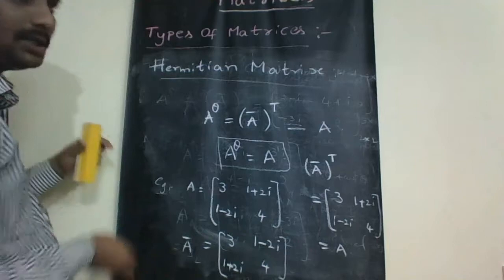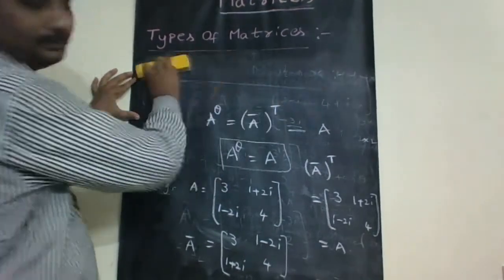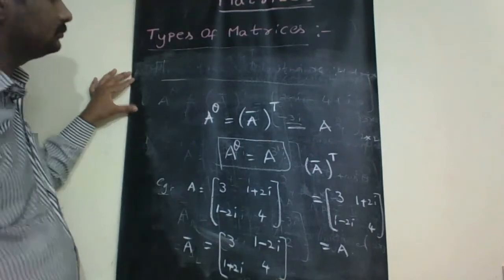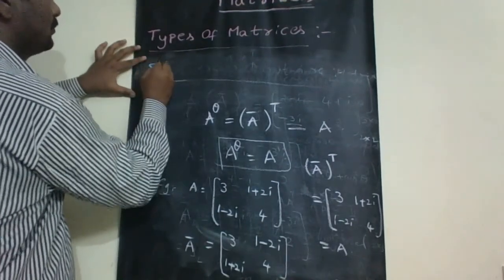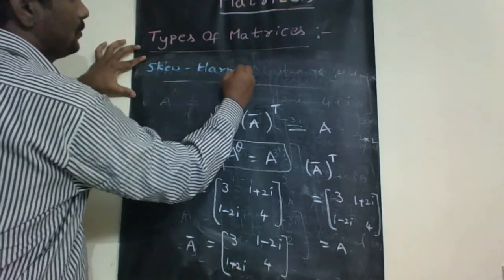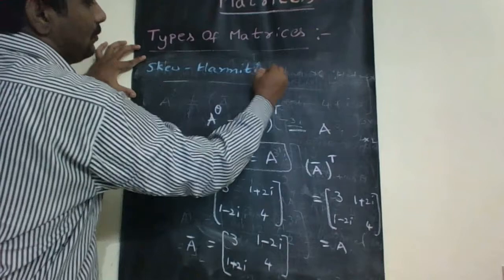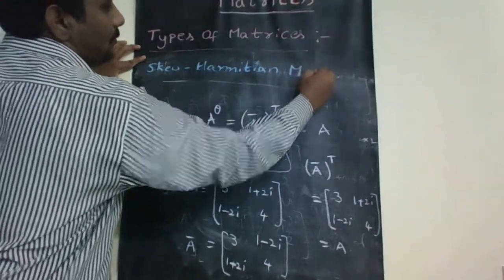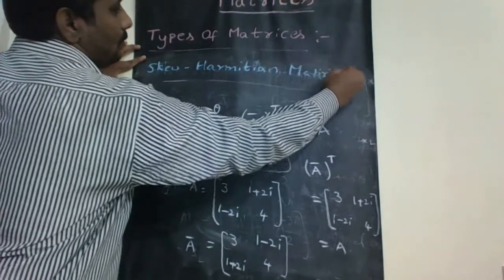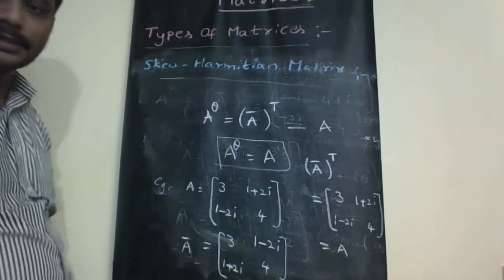So the next definition is skew Hermitian matrix. What is the definition here?